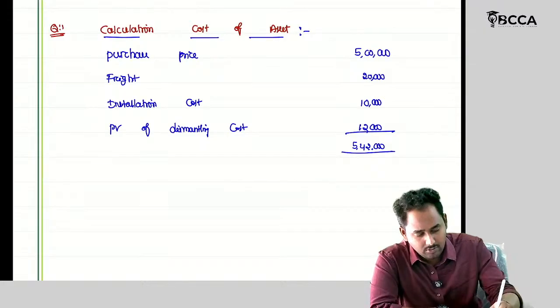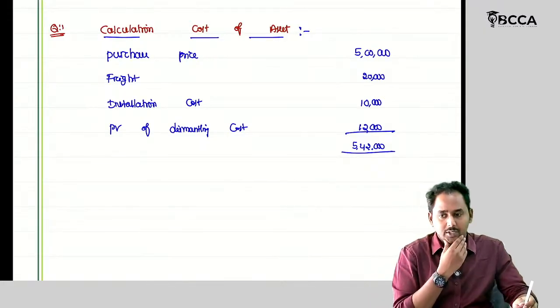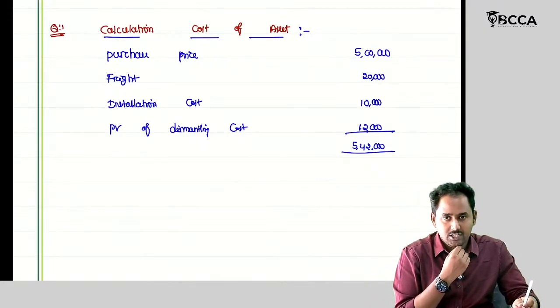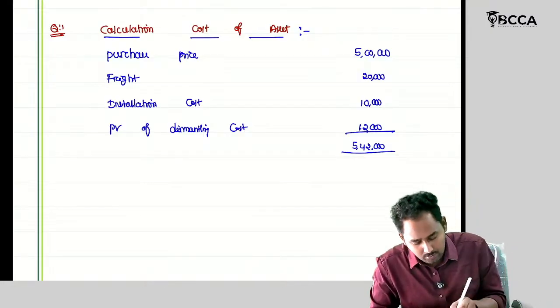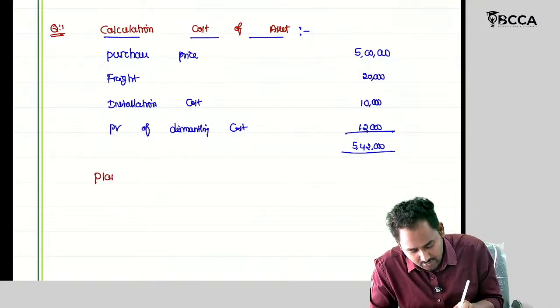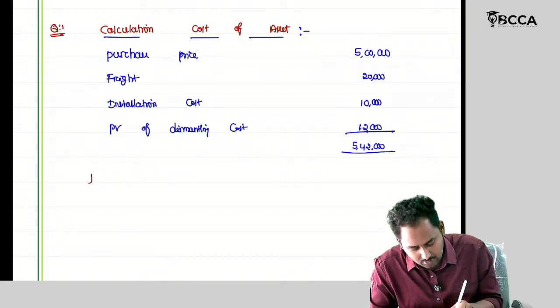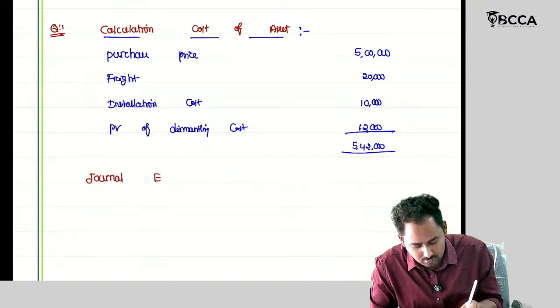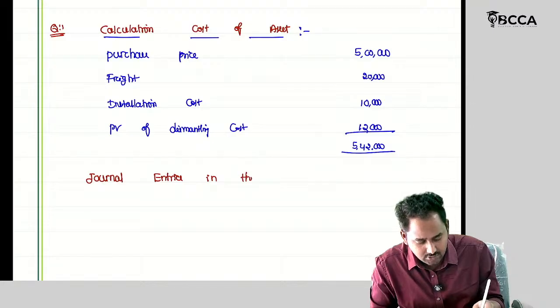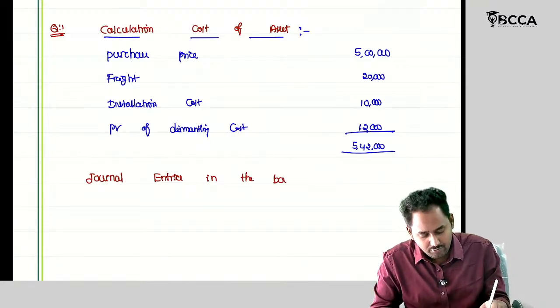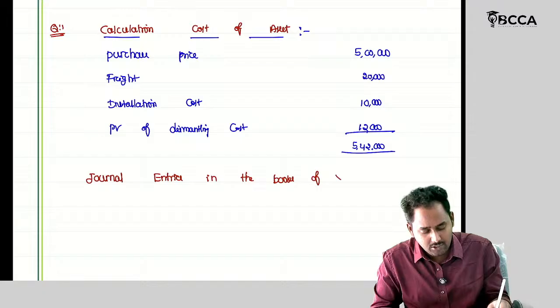So the PPE should be recognized in my books initially at cost. So here I should pass the journal entries. Journal entries in the books of, what is the company name?